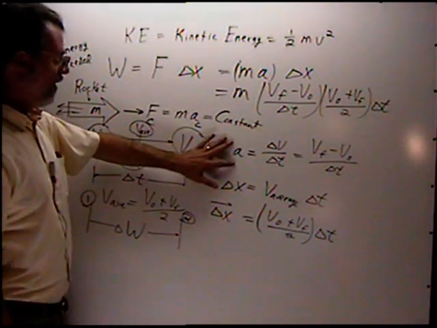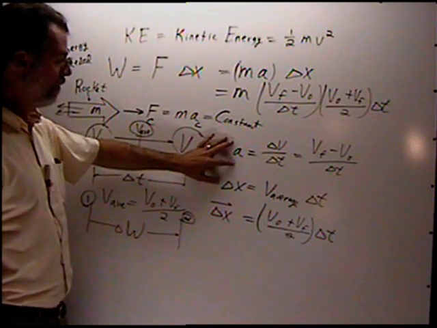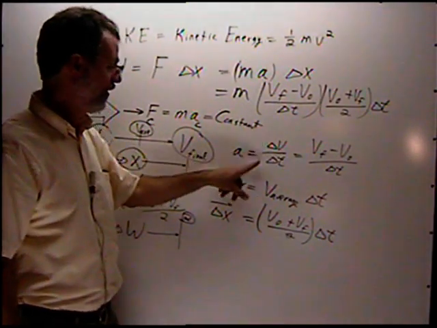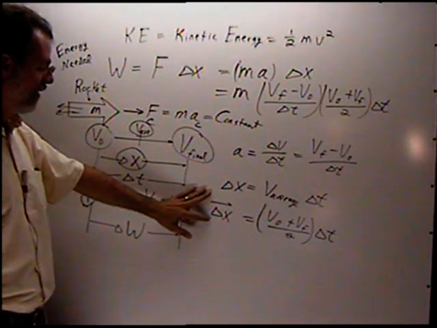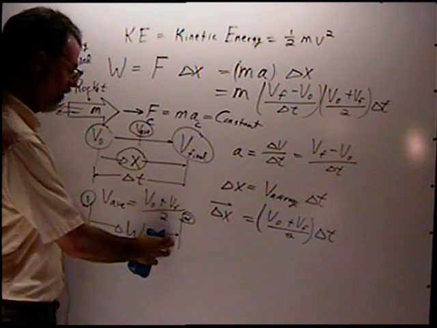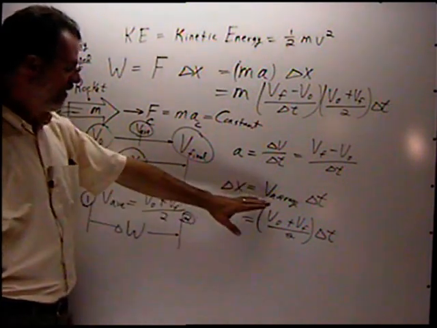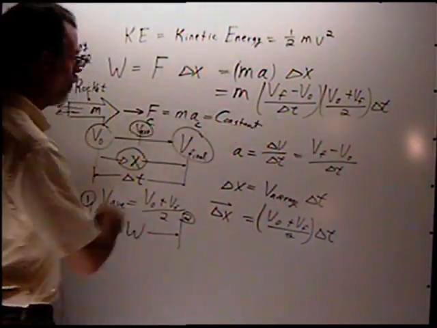We define our acceleration the way we normally do, right back in chapter 2, change of velocity over change of time, and then we put in the displacement. We calculate the distance traveled, the displacement, simply as the average velocity times the time. We substitute that in, and now we have to evaluate this.